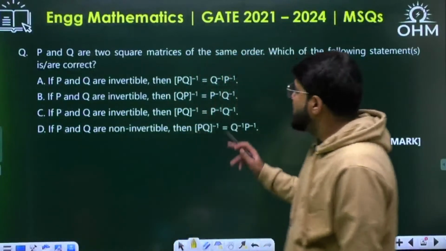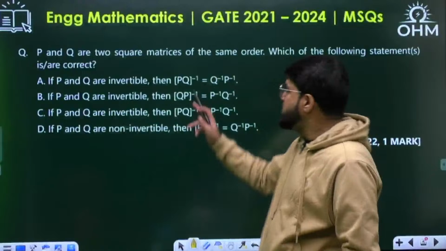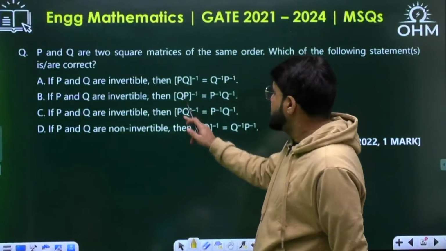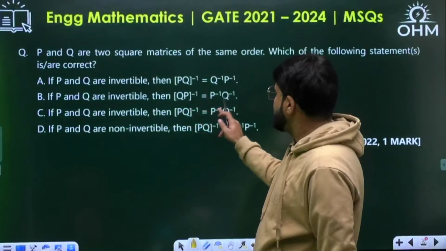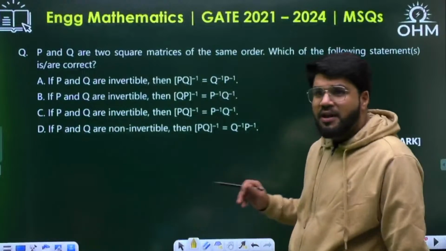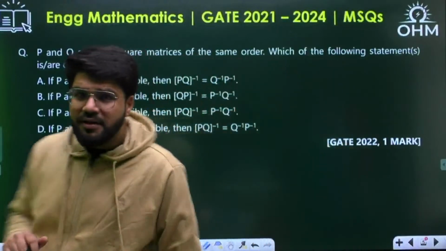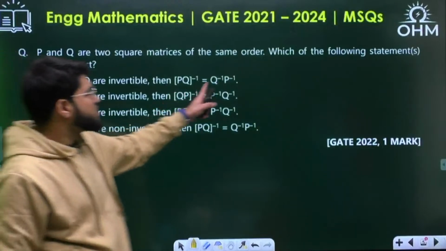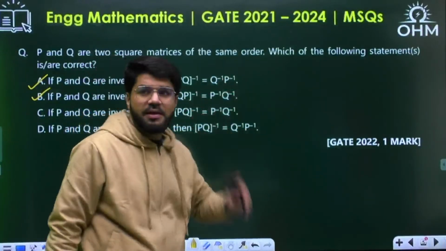If they are invertible, how does the multiplication go? (PQ) whole inverse is Q inverse P inverse, and then (QP) whole inverse will be P inverse Q inverse. This is also correct. Definitely A and B are correct. PQ inverse will be Q inverse P inverse, reversed, and QP inverse will be P inverse Q inverse.